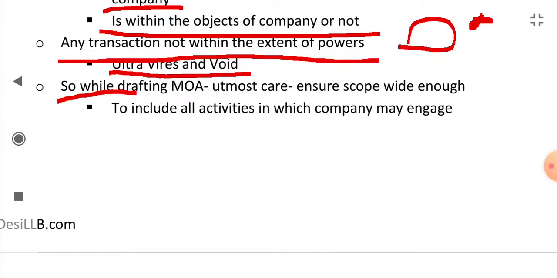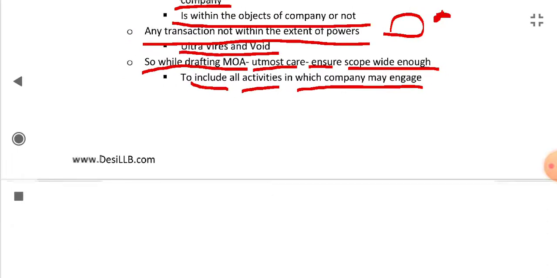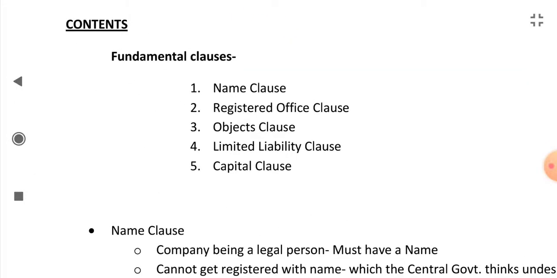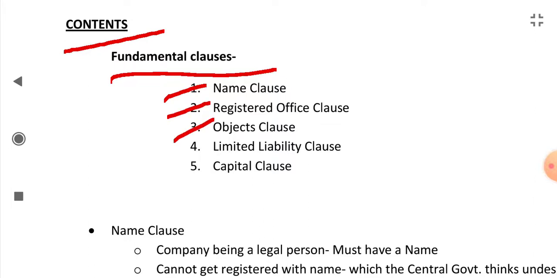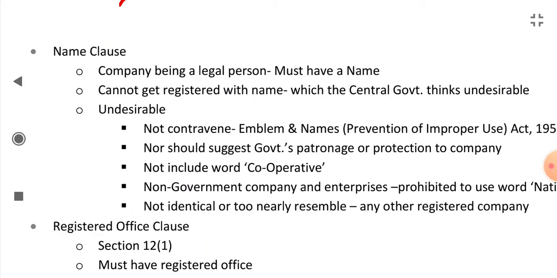So while drafting the memorandum of association, utmost care should be taken to ensure that the scope is wide enough to include all activities in which the company may engage. What are the contents of the memorandum of association? There are fundamental clauses: the name clause, registered office clause, objects clause, limited liability clause, and capital clause. Let's see the name clause.